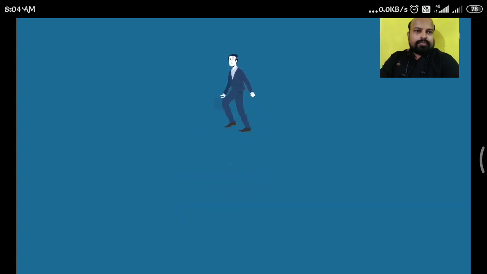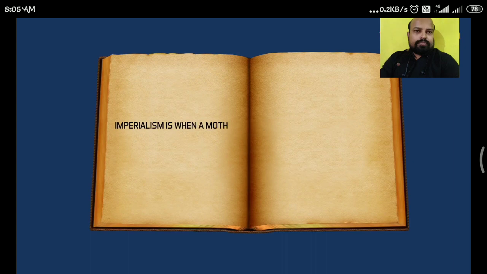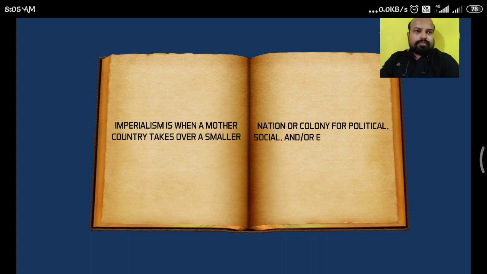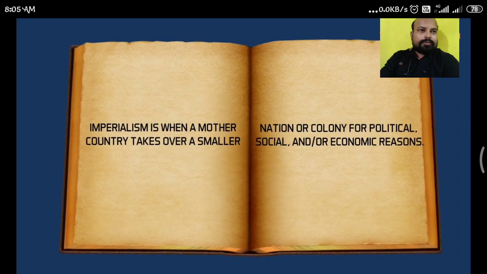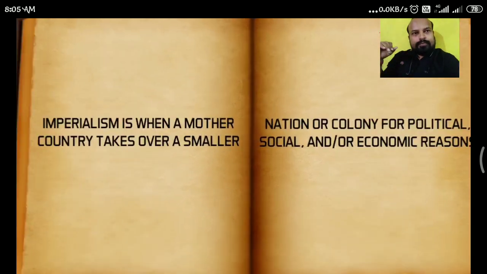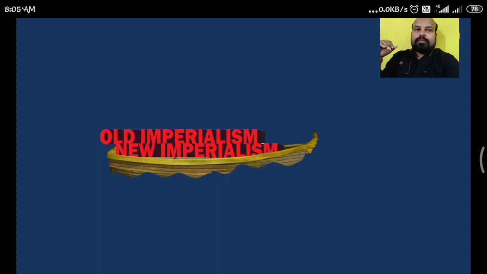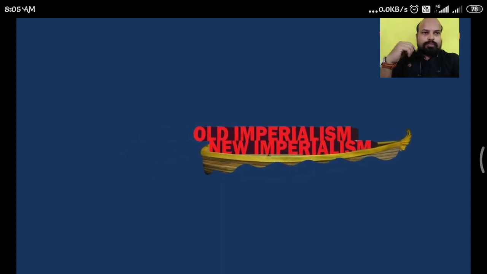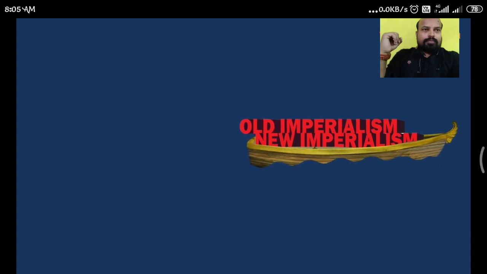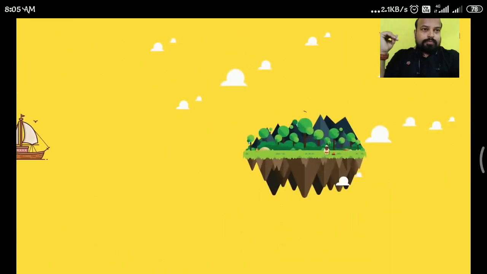What does imperialism mean? Imperialism is when a mother country takes over a smaller nation or colony for political, social, and or economic reasons. Imperialism can be broadly divided into two phases, namely Old Imperialism and New Imperialism. Basically, there was not much difference between the two, but the policy of acquiring control was slightly different.